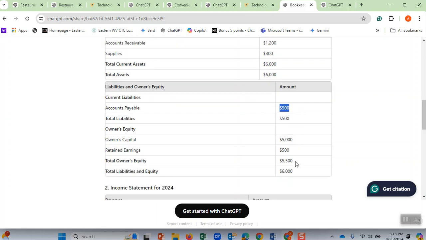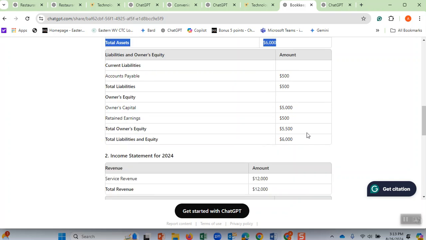When we look here, we have owner's equity of $5,500, and if you see, assets were $6,000. Here we see that the retained earnings are $500 and total equity is $5,500. This $6,000, as you see, is equal to this $6,000. That means this is the balance sheet, and it's balanced already. Assets equal total liabilities plus owner's equity, which came to $6,000.